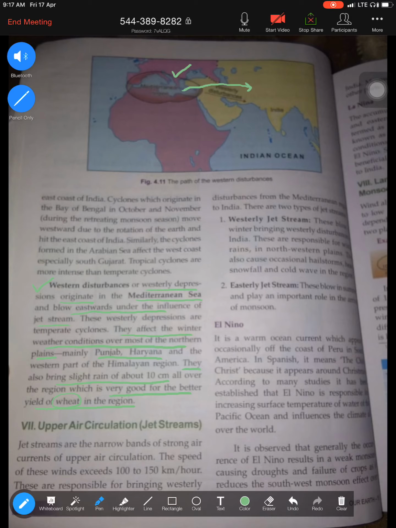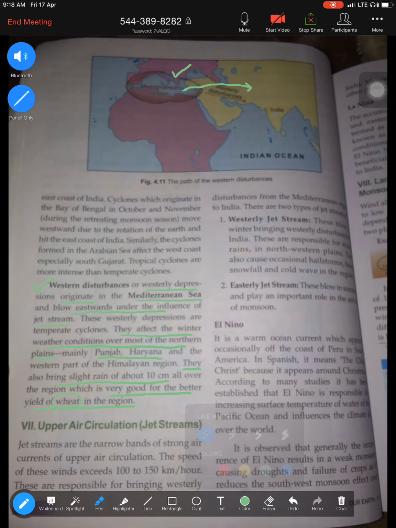So if you get a question on naming the wind that brings winter rainfall in the northern part of the country, it has to be western disturbances. And if you remember when we were learning about the northeast monsoon, it brings rainfall to the southern coast of India, whereas western disturbances bring rainfall to the northern part of India during winter. So please do not get confused between the two. So that is about western disturbances.